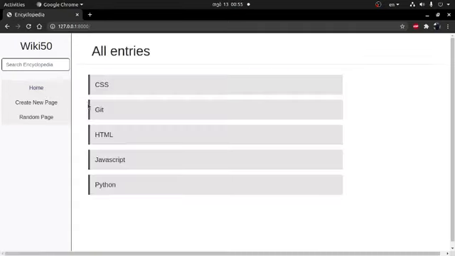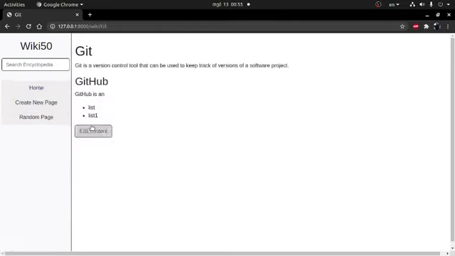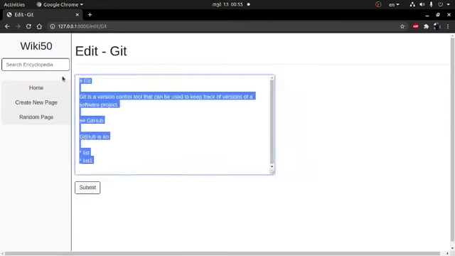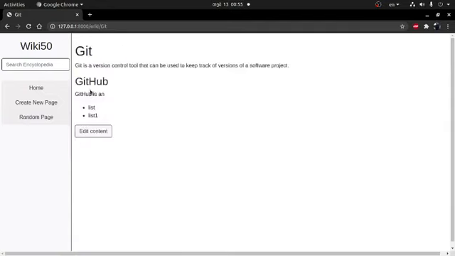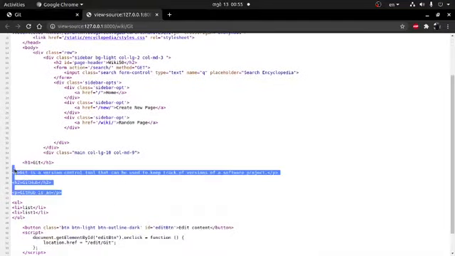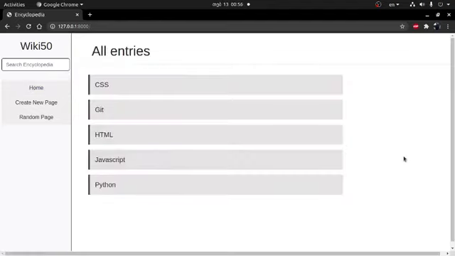Okay, let's talk about Markdown to HTML conversion. I use the Python Markdown library to convert this Markdown to HTML. So let's see its source, and it's converted to HTML. So everything is working. That was my project 1, and this is CS50.